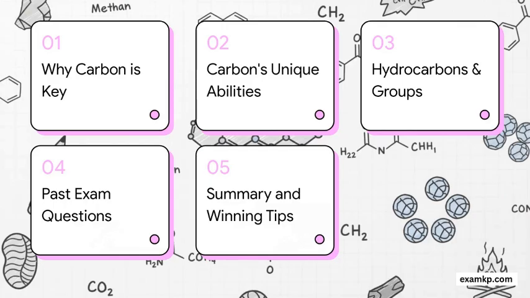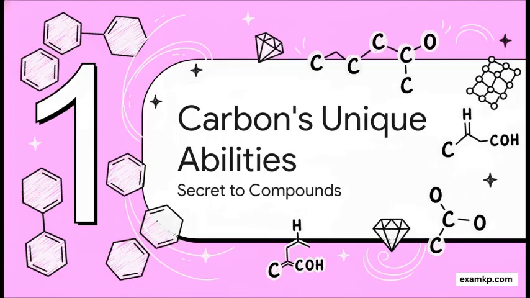Alright, so what makes carbon the king of elements in organic chemistry? Why does it have a whole branch of chemistry named after it? Well, it all comes down to a few unique abilities that allow it to form millions, literally millions, of different compounds. That's more than any other element. Let's break down these superpowers one by one.